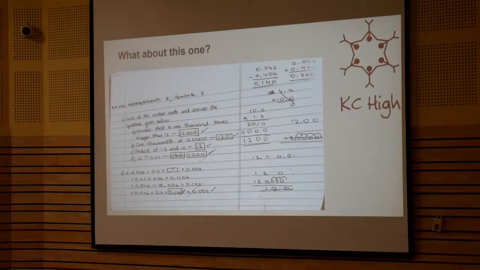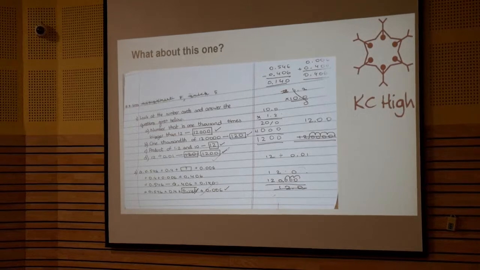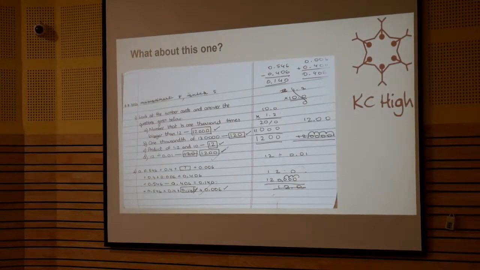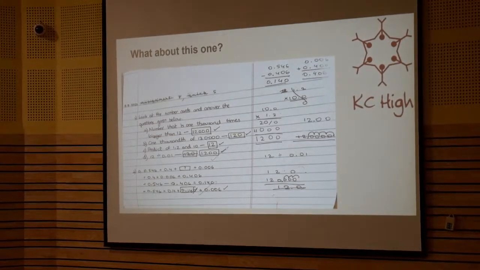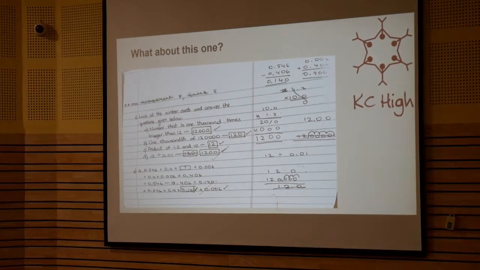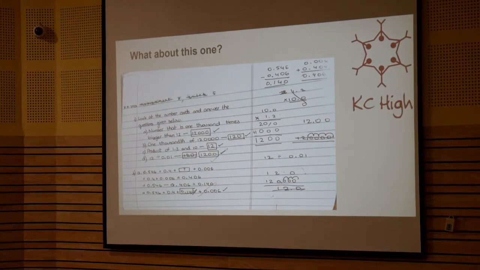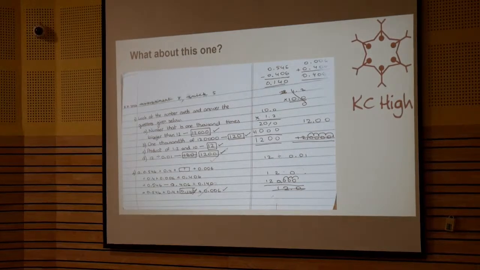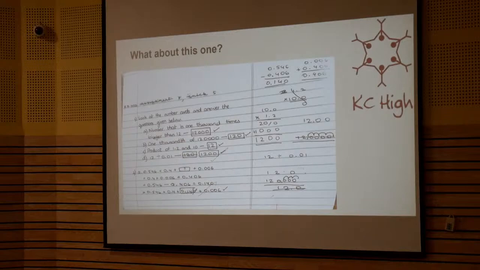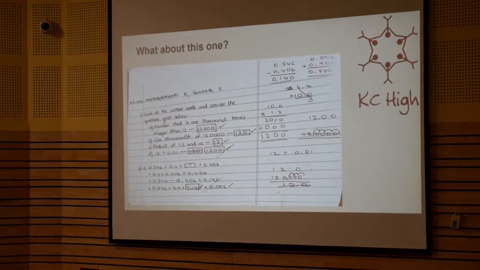So again, reading the question. For example, when we started the powers, the indices, most of them read it as 2 2 instead of 2 square, 3 3 instead of 3 square, 3 4 when it is to the power of 4. So that kind of vocabulary is very important, because when you read it as 3 3, you might say that it is 3 times 3, right? If it is 3 to the power of 4, they will say 3 and 4, and they will write it as 12. So these are the constant mistakes that we see.